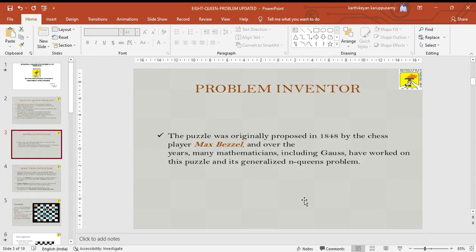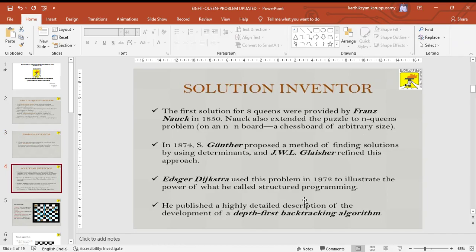The problem was first proposed by Max Bezzel, originally in 1848. With that, many mathematicians, including Gauss, worked on the puzzle and generalized the n queens problem with the help of Max Bezzel. The first solution of the 8 queens problem was provided by Franz Nauck in 1850. Nauck also extended the puzzle to the n queens problem on an n by n chessboard of arbitrary size.